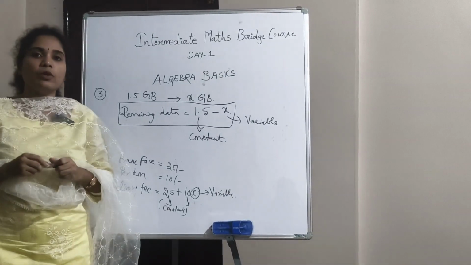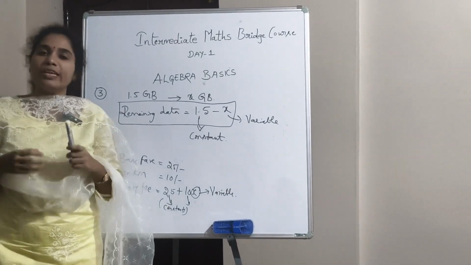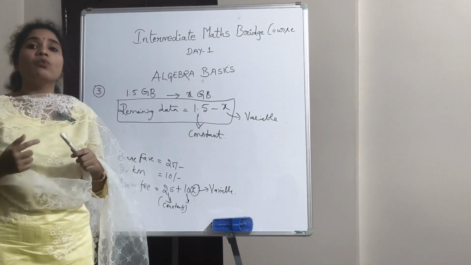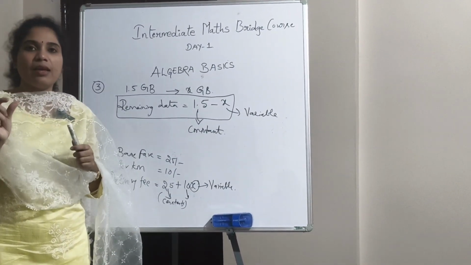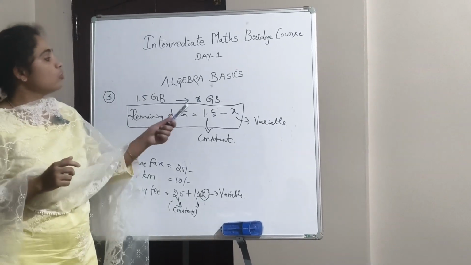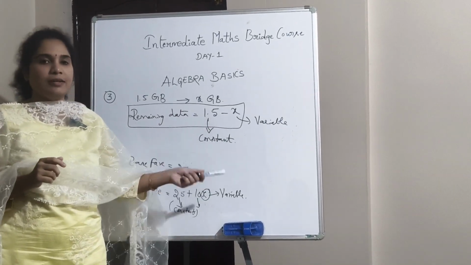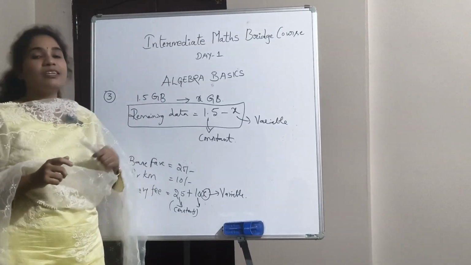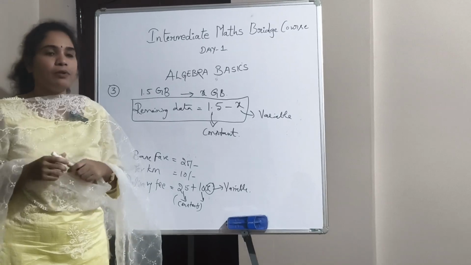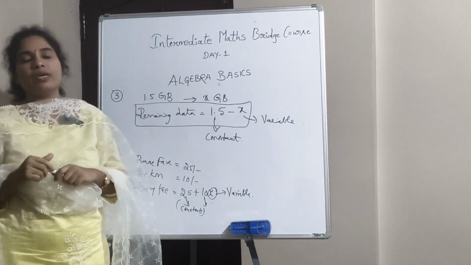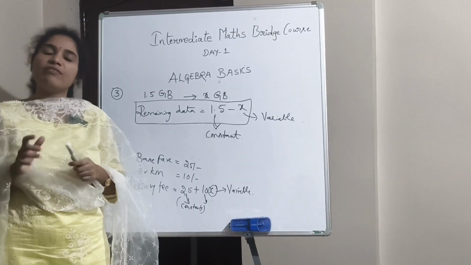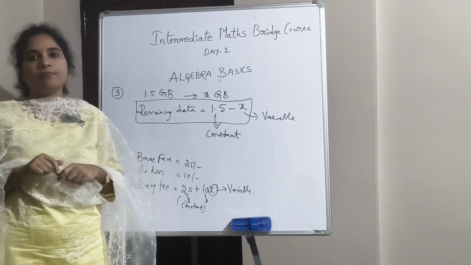To tell you simply, what is a variable? A variable is the one which changes. Vary means changing. They are usually denoted with x, y, z. And constant means a fixed value. It will never change. For example, we have 7 days in a week. It is fixed. Will the number of days change? No, right? So 7 days is fixed. That is a constant.